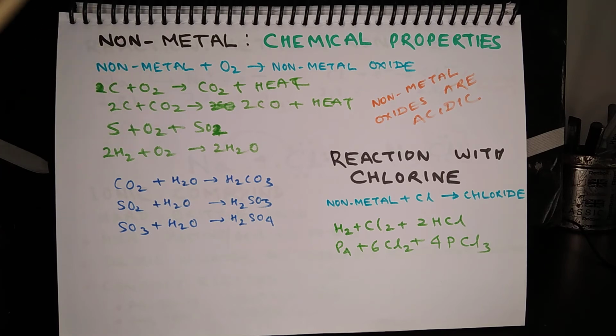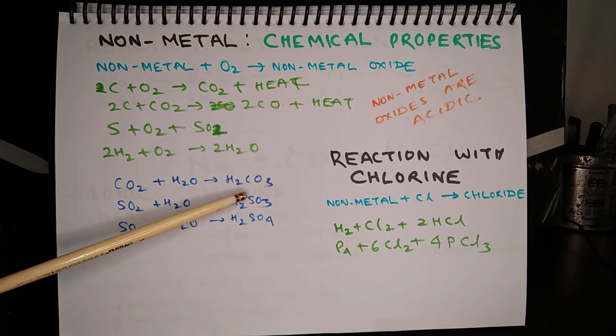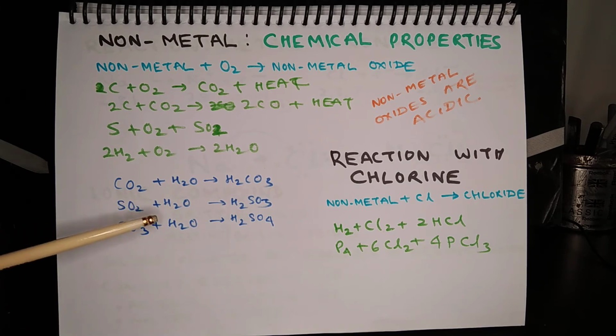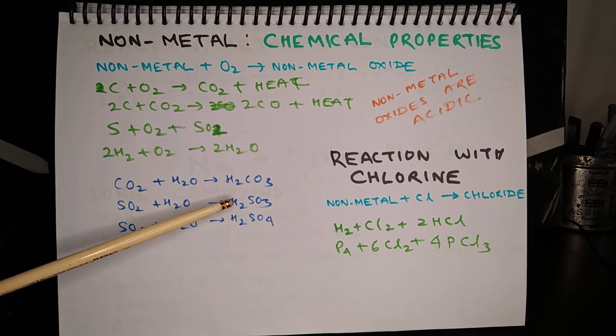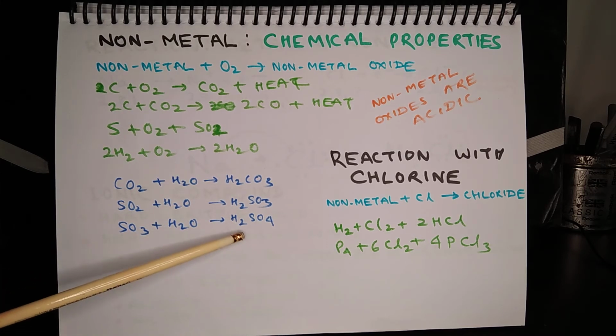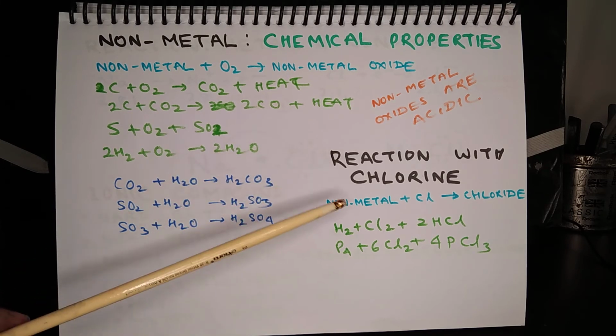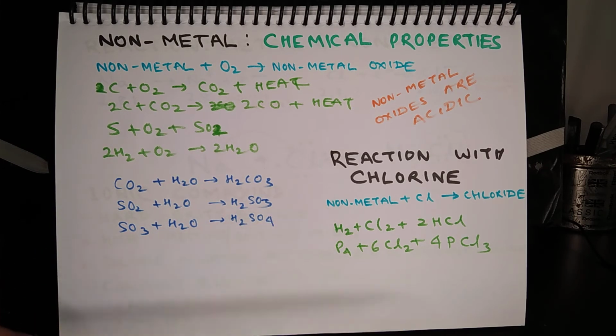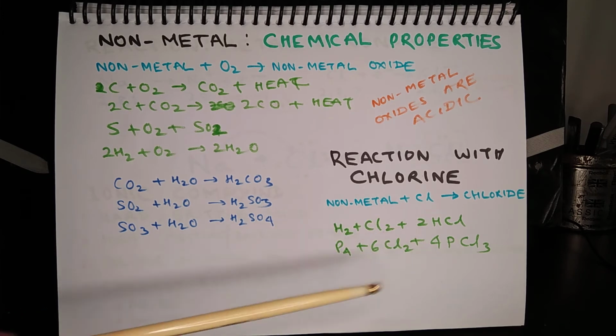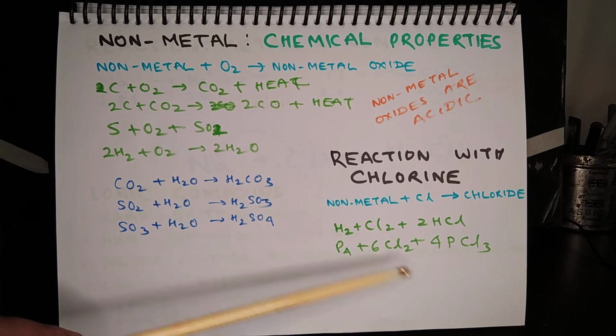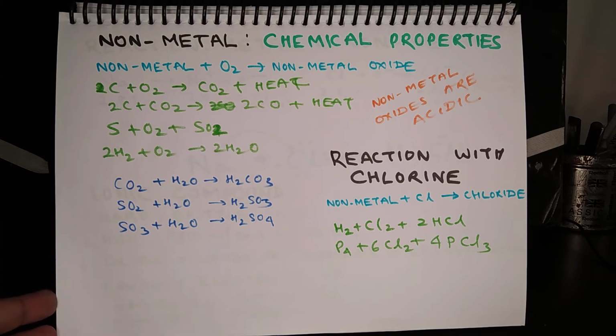Non-metal oxides are acidic in nature, which means the aqueous solution of a non-metal oxide will turn blue litmus to red. So here are some examples. When carbon dioxide is dissolved in water, it becomes carbonic acid, that is H2CO3. When sulfur dioxide is dissolved in water, it becomes sulfurous acid. When sulfur trioxide is dissolved in water, it becomes sulfuric acid, H2SO4. Non-metals also react with chlorine to form chlorides. So when hydrogen reacts, it forms hydrogen chloride. When phosphorus reacts with chlorine, it forms phosphorus trichloride.